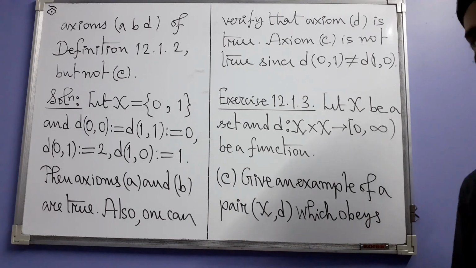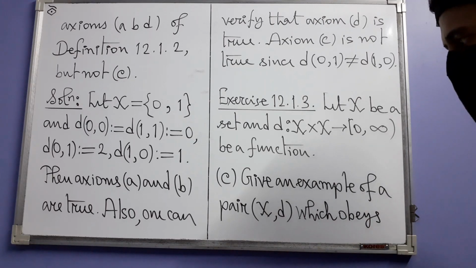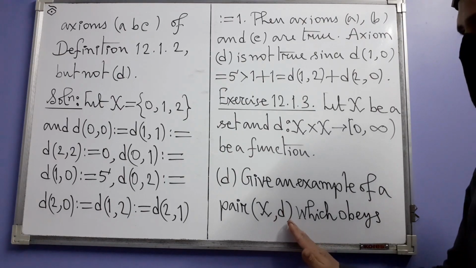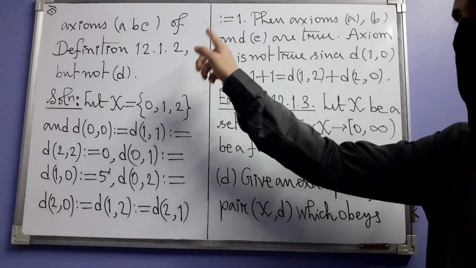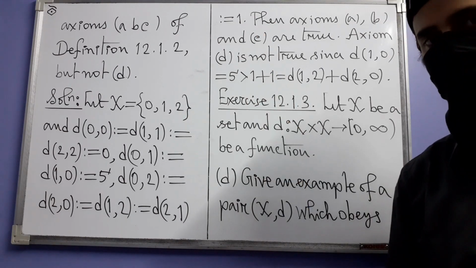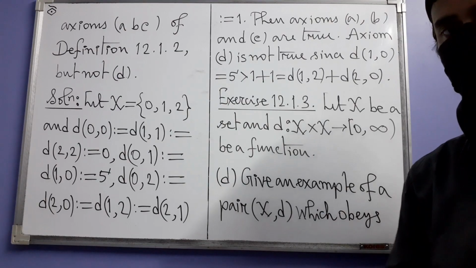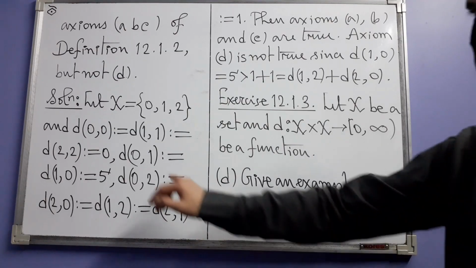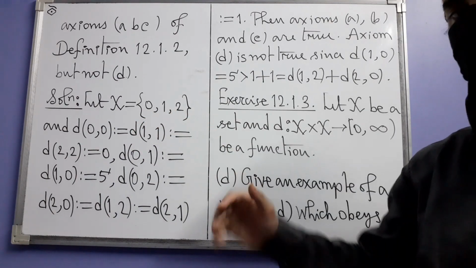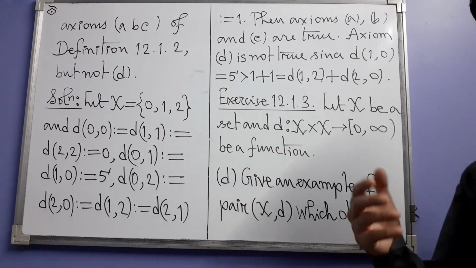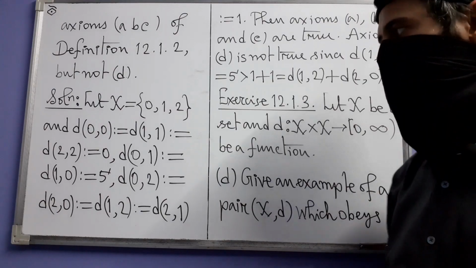And finally, let's see part D. In part D, again another such pair, but this time the first three axioms should be true for the function d, but the last one, triangle inequality, should fail. So this time we have taken a little larger set consisting of 0, 1 and 2, because we want the triangle inequality to fail.